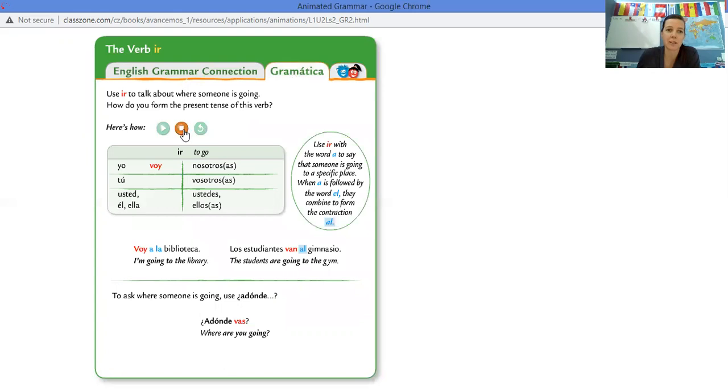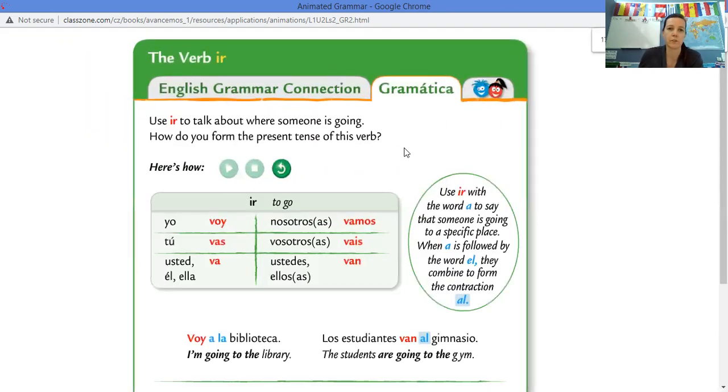So now in Spanish, let's take a look. We'll let it run here. I'll zoom in a little bit more for you. All right, so in Spanish, we use ir to talk about where someone is going. How do you do this? How do you form the present tense of this verb?